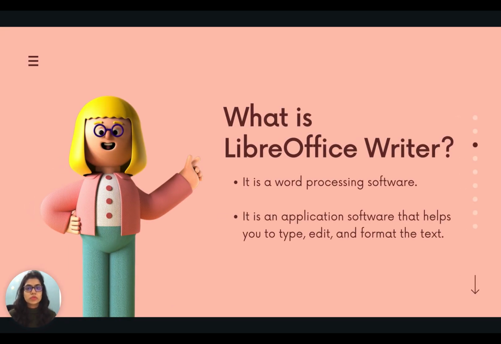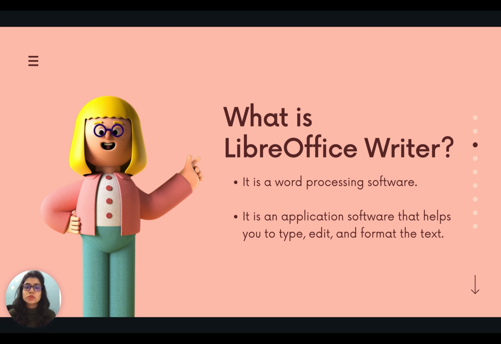What is LibreOffice Writer? It is a word processing software. But what do you mean by word processing software? Word processing software means the software or the applications that we use to type, edit, save, and print the document. For example, Microsoft Word.